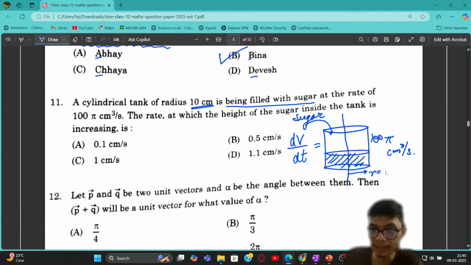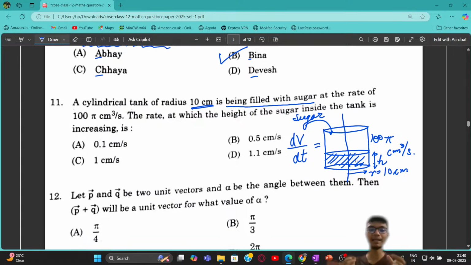So R is equal to 10 centimeters. The volume of the sugar inside the tank is increasing at the rate of 100 pi centimeters cube per second. I have to find the rate at which the height of the sugar is increasing inside the tank. So it's just a simple problem where you have to relate the volume with the derivative.